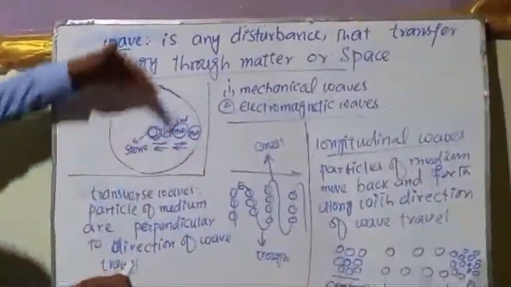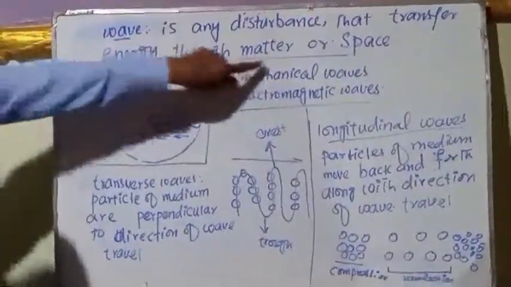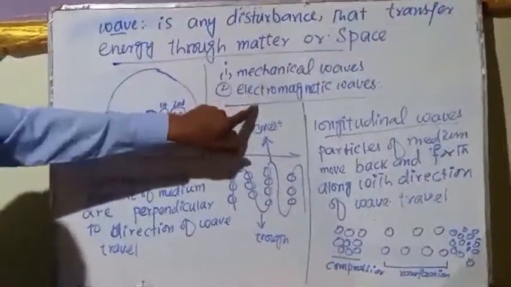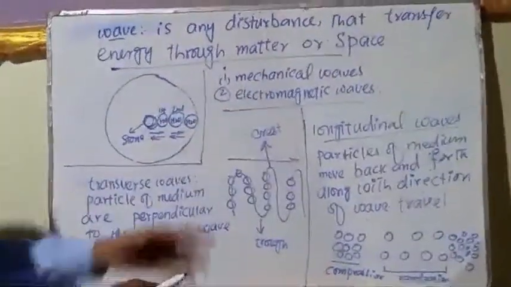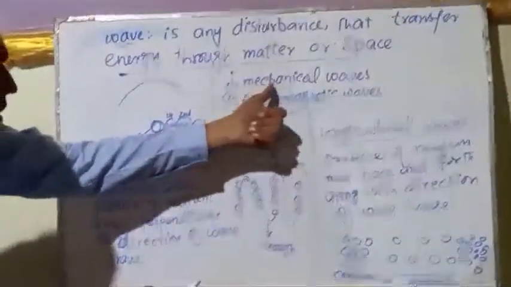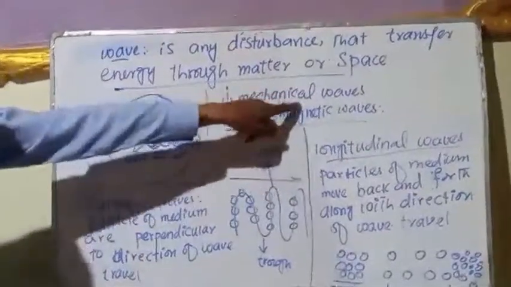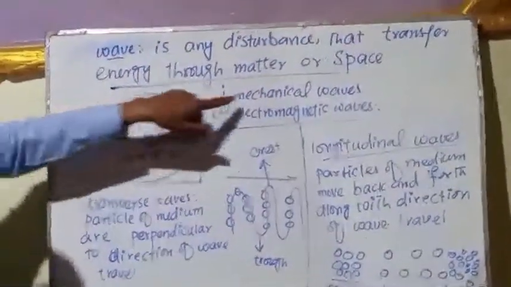Now waves have two types basically. First is mechanical and the second one is electromagnetic waves. We will discuss electromagnetic waves in the next video. First we will discuss mechanical waves. Mechanical waves are those that require a material medium for their transmission.